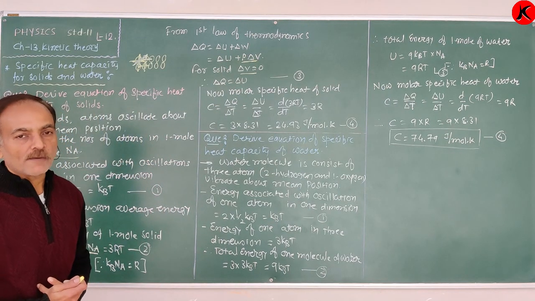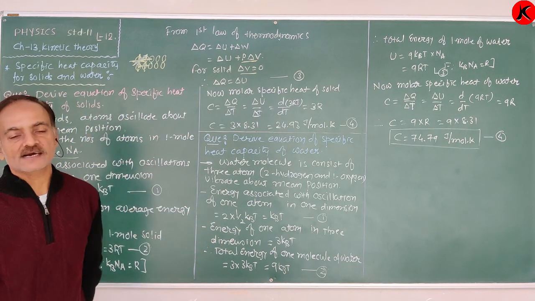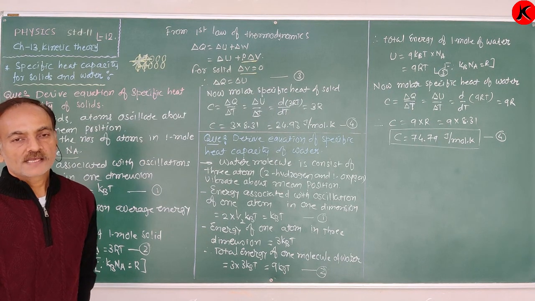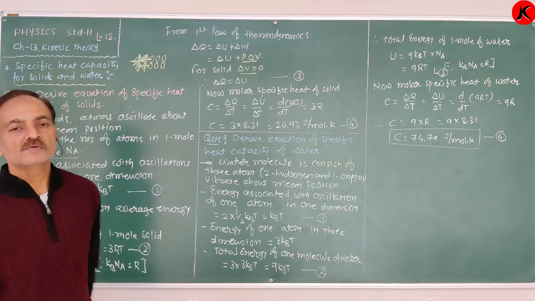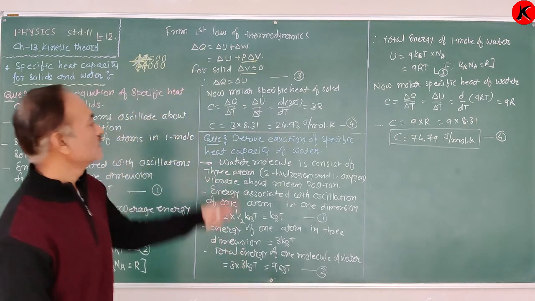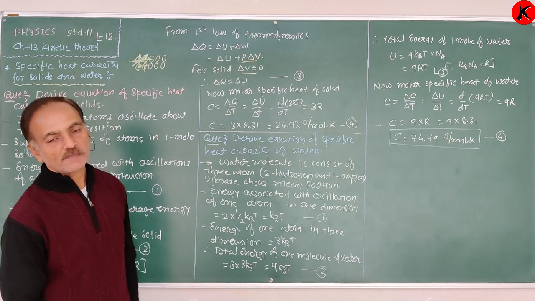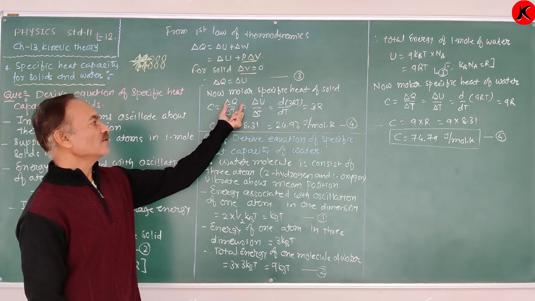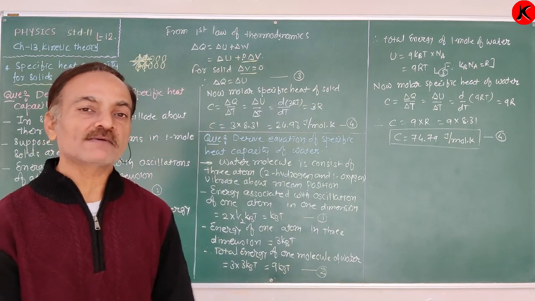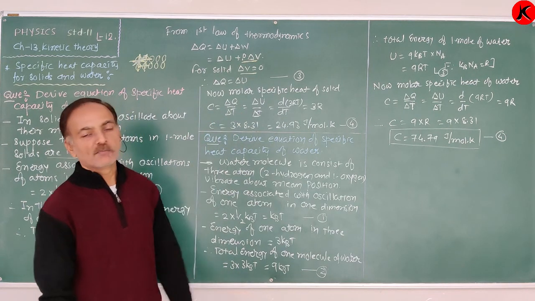Now, from the definition of molar specific heat. What is the definition? The amount of heat required to change the temperature of 1 mole of solid by delta T is known as the specific heat of a solid. The amount of heat required to change the temperature by 1 Kelvin or 1 degree centigrade of a solid is known as the molar specific heat.